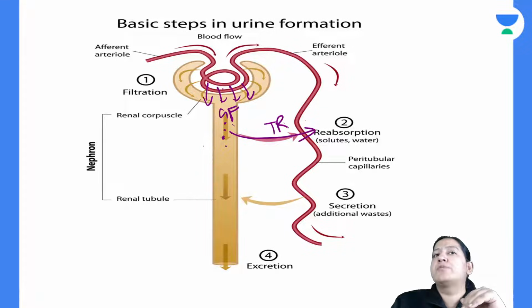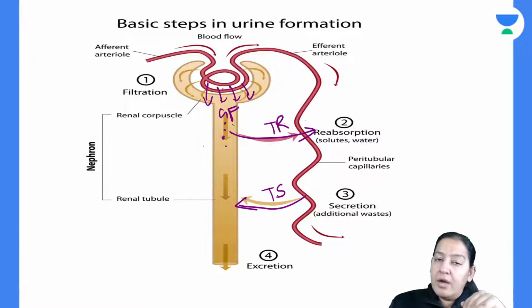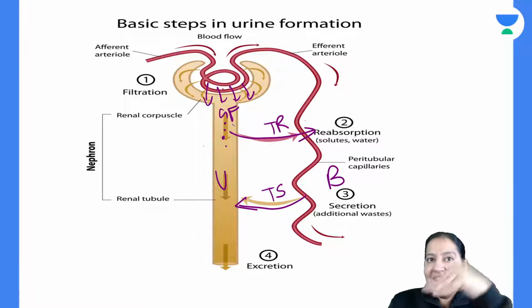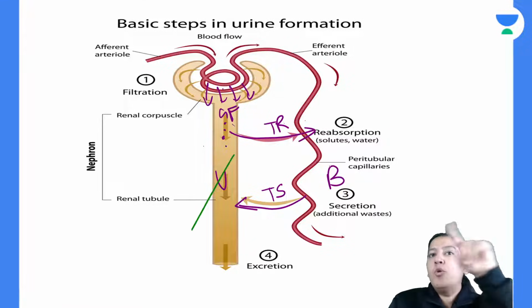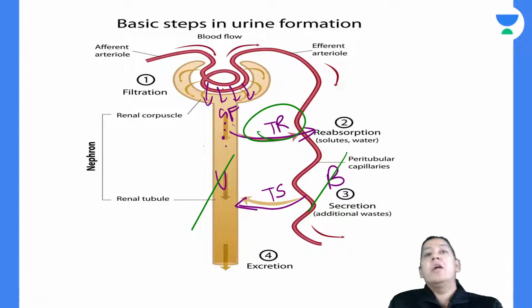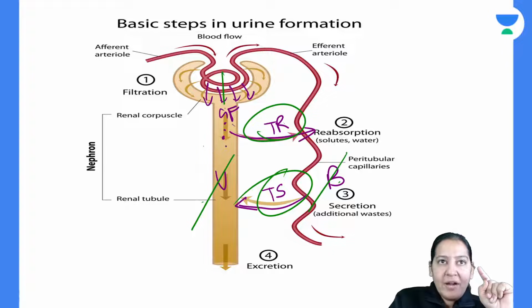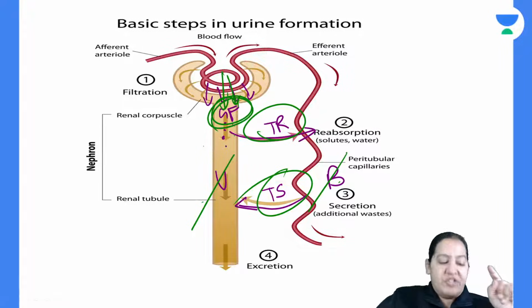And the last step will be tubular secretion, in which drug from the blood will again come into the urine. So this is urine, this is blood. See the arrows clearly. From urine to blood, it is tubular reabsorption. From blood to urine, it is tubular secretion. And from blood to urine only, it is glomerular filtration. Give me a thumbs up.